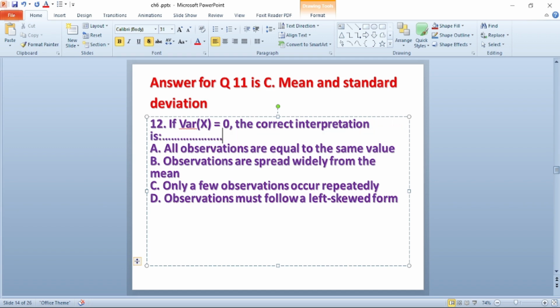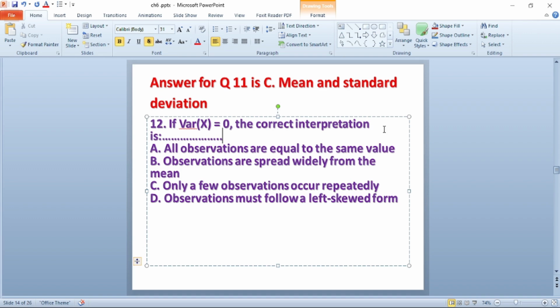A. All observations are equal to the same value. B. Observations are spread widely from the mean. C. Only few observations occur repeatedly. D. Observation must follow a left skewed form. The answer for this question is A. All observations are equal to the same value.